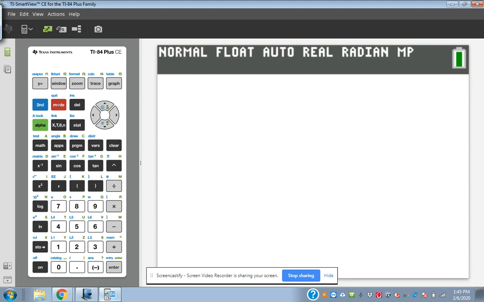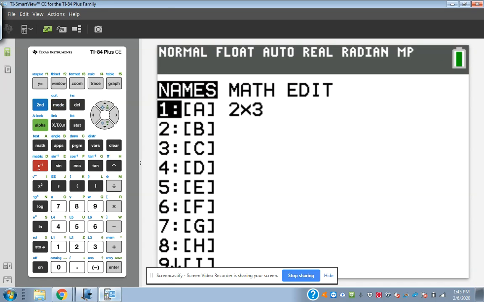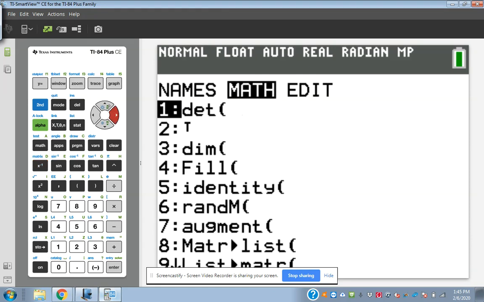Once you've done that, we're going to hit second and then the mode button, which is right beside it. That gets us back to the regular calculator. Your calculator is remembering what you put into matrix A, and anytime we use that matrix, it's going to remember that one. So what we want to do now is tell it to do the RREF on that matrix, put it in reduced row echelon form. So we're going to hit second matrix again. We're doing some math with it, right? Because we're doing the RREF. So we press the right arrow key to go to math.